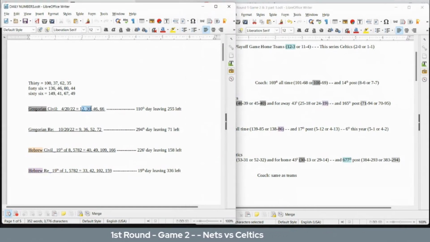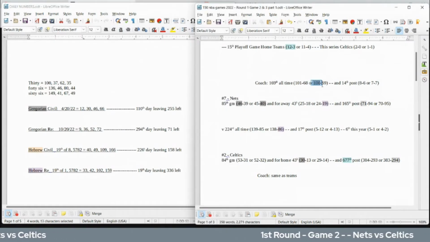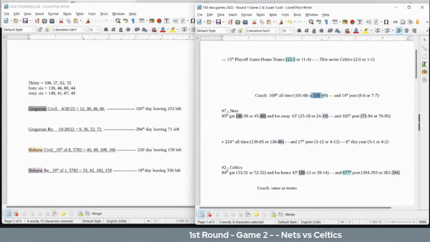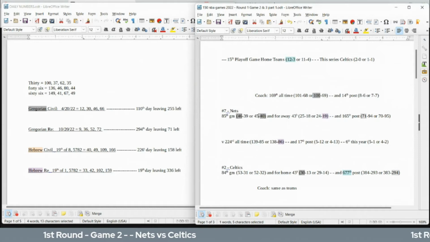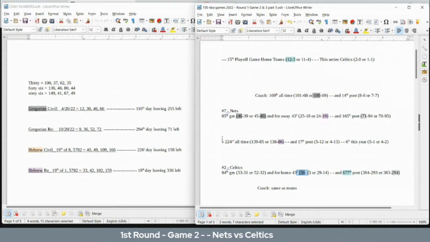Also, one thing that I missed skipping over is 30. 30 sums to 100. Nets coach can sit on 100 wins all time for his career with a loss. Nets can get that 19th road loss. They can get that 40th loss. Celtics would get their 30th home win to go with it.